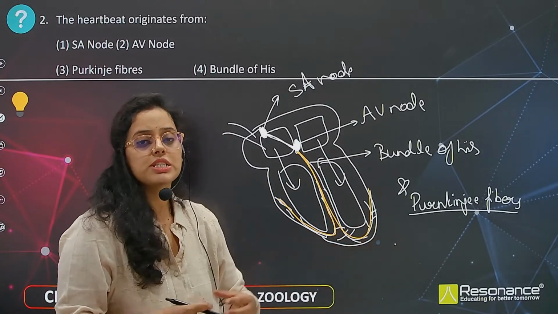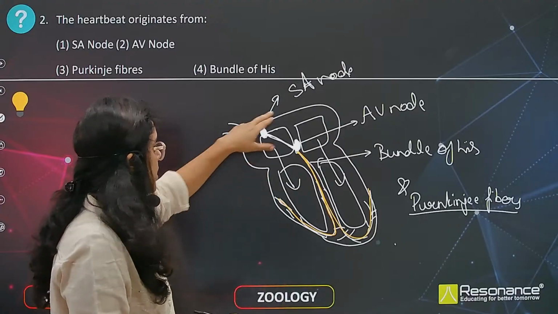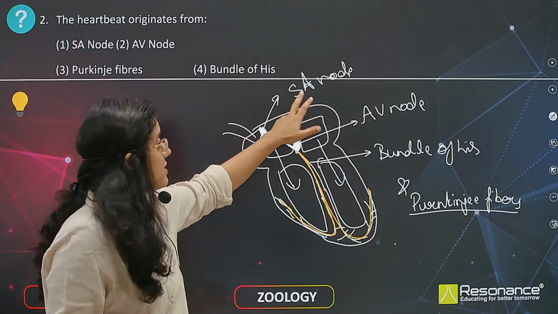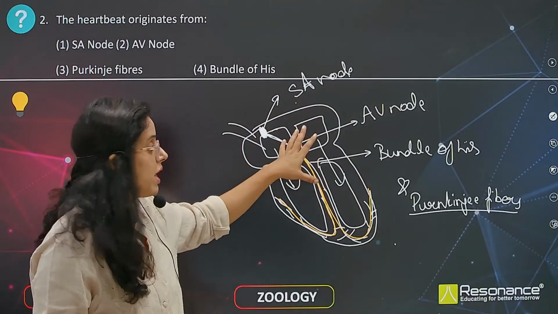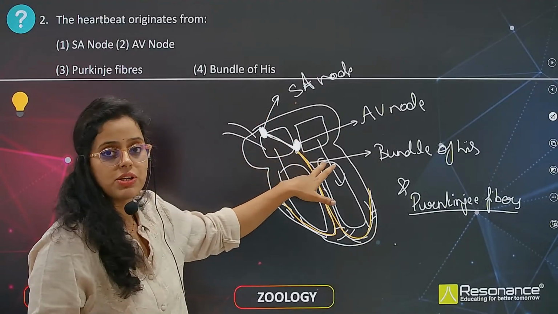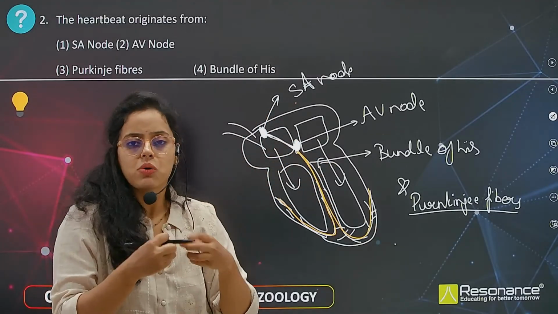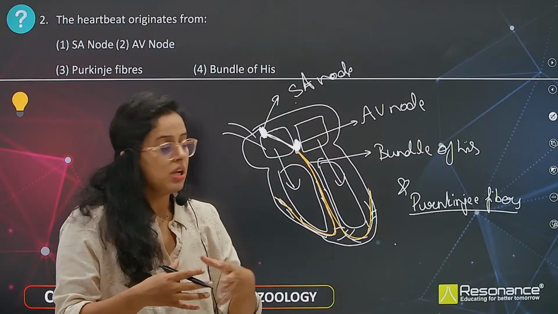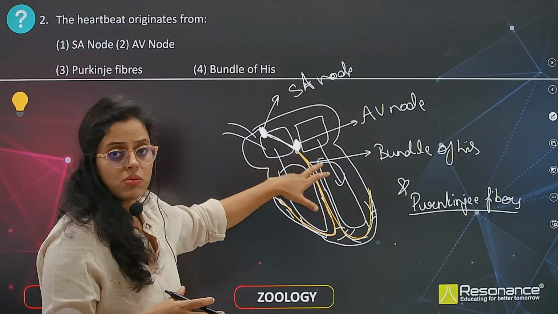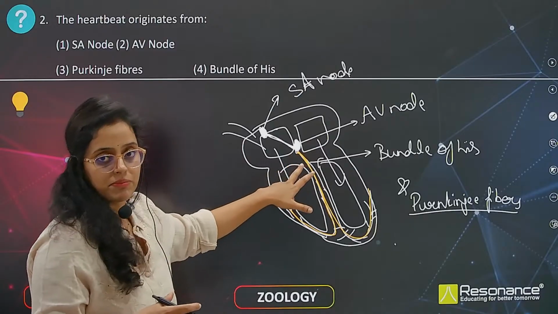So this conduction of impulse is generated from the SA node. What happens when the impulse travels from SA node to AV node? The auricles contract. Only auricles are contracting. Now from AV node to bundle of His, it takes some time. Why?